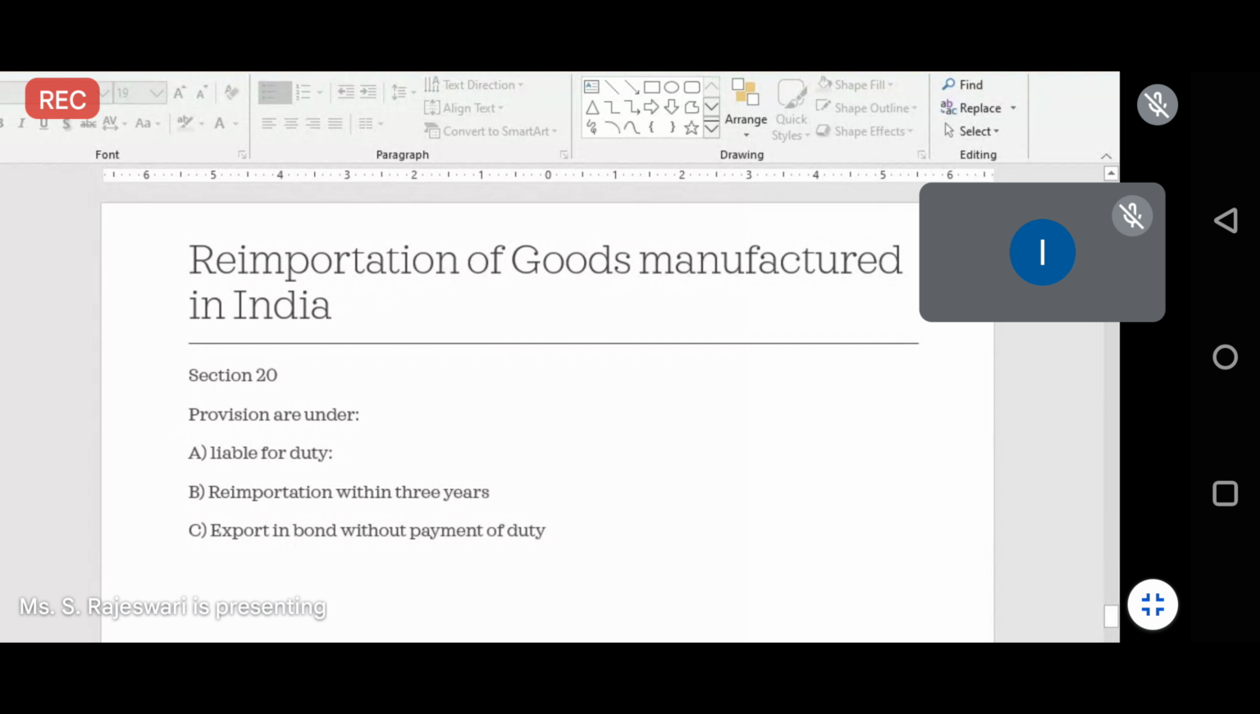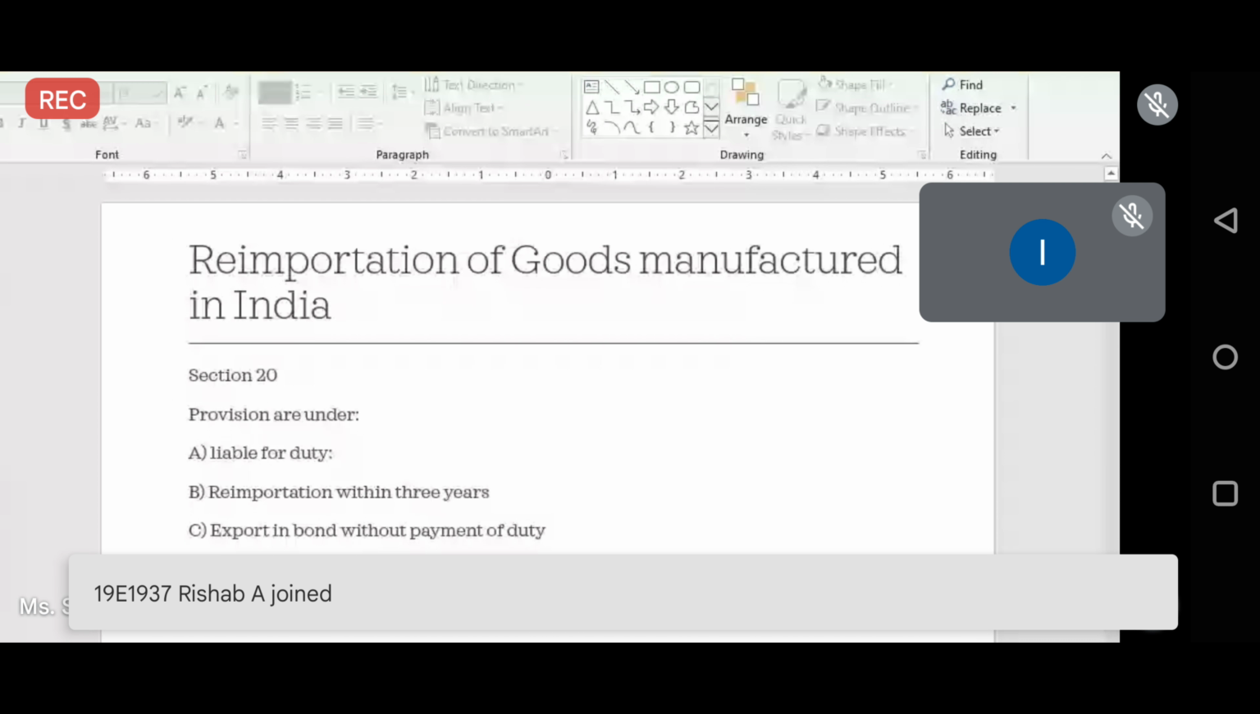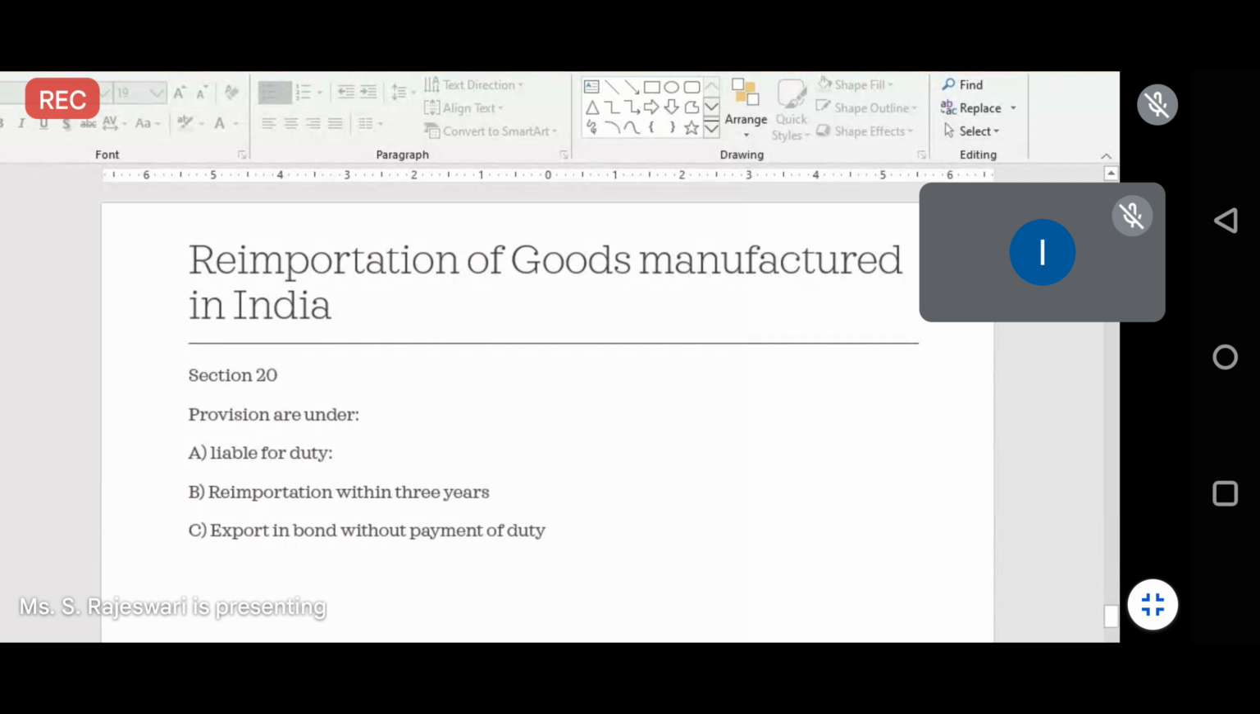So in that case, what are the taxes which you are liable to pay for the re-importing of goods, we will see. And this is covered under Section 20 of the Customs Act. So what are the provisions available for the re-importing of goods? We will see now. The first provision is that whenever you are doing the re-importation of goods, you are supposed to pay the import duty first.